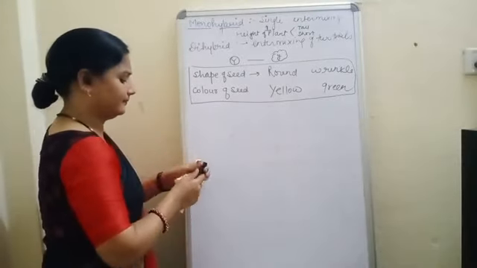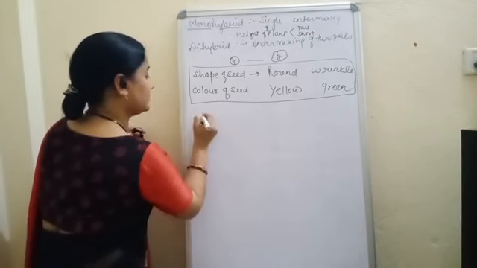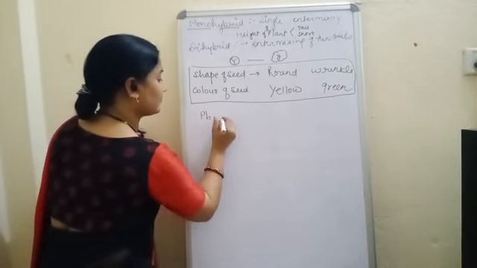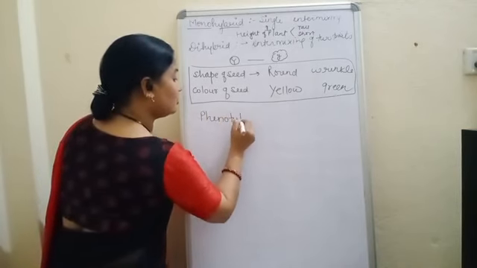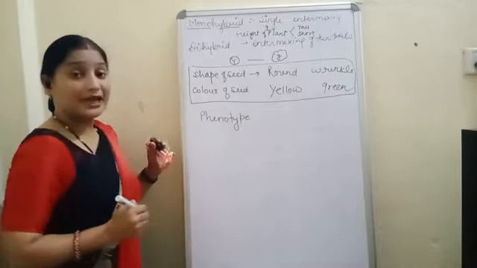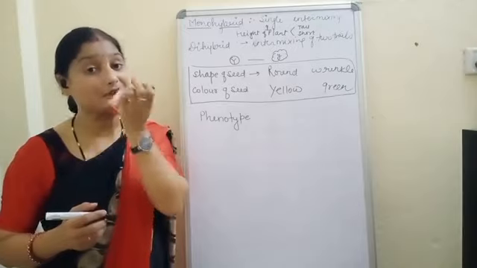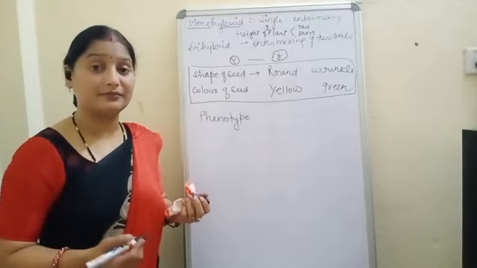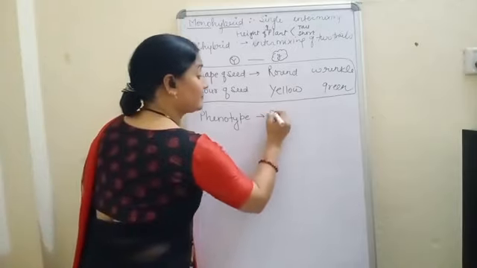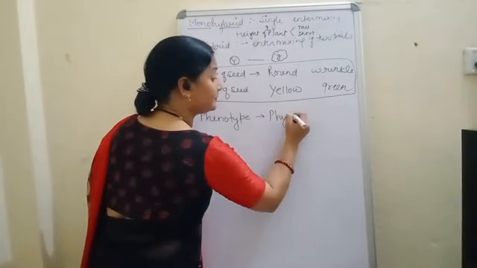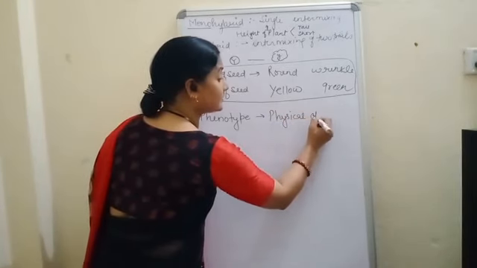See, phenotype. If we give the physical character of the organism, that is the physical appearance.